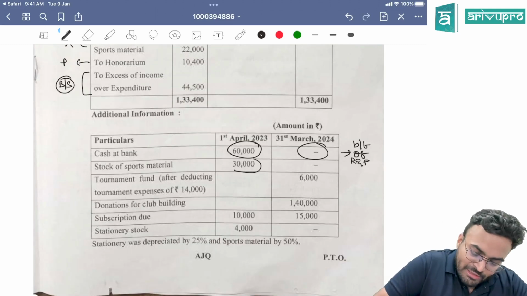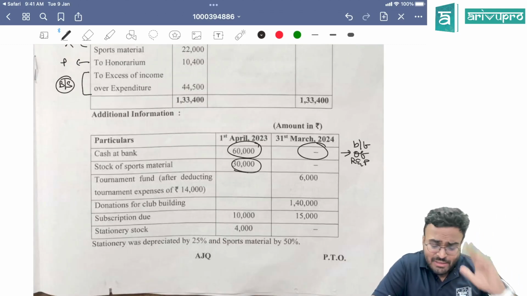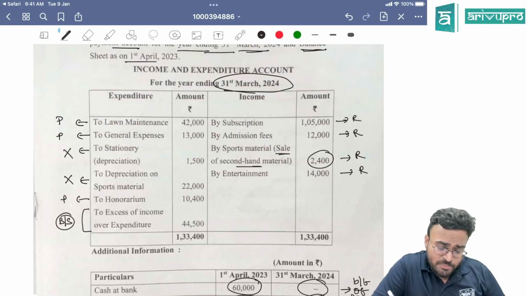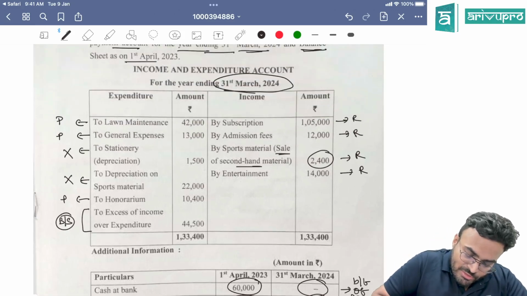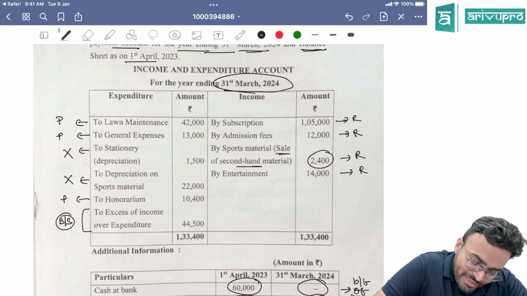Stock of sports material 30,000. Sports material is 30,000, closing they have asked. How will you calculate sports material closing? 30,000 is there. Depreciation on sports material is there, 22,000.